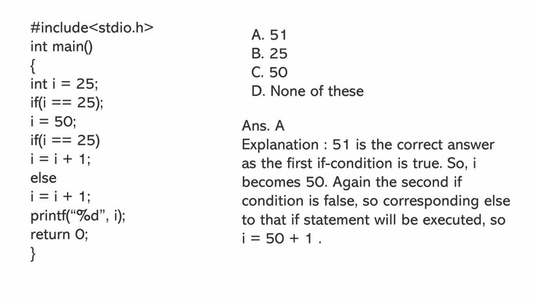So the solution is 51 is the correct answer, as the first if condition is true. So i becomes 50. Again, the second if condition is false, so the corresponding else to that if statement will be executed. So i = 50 + 1, that is 51.